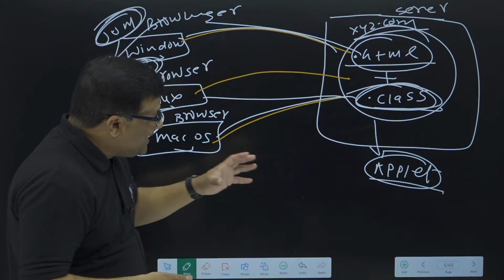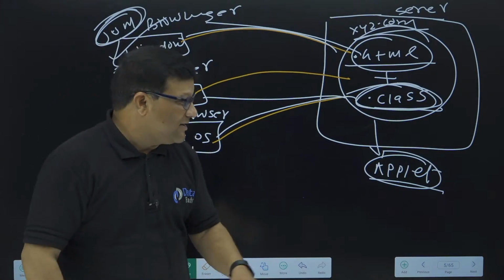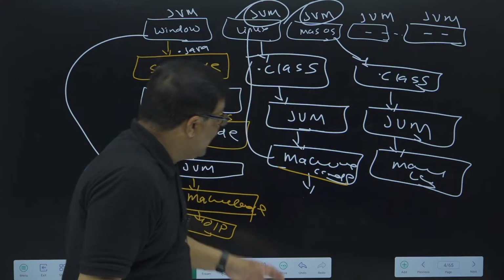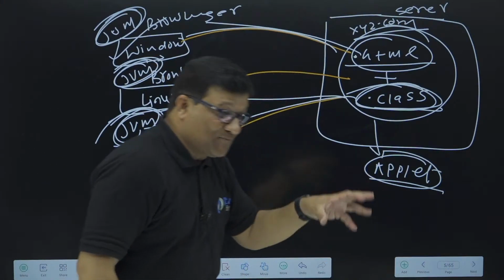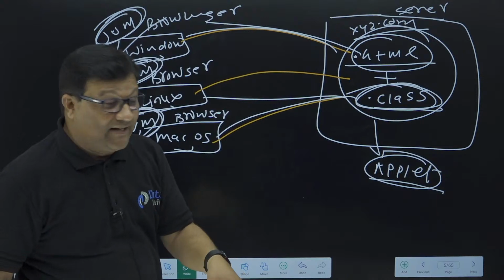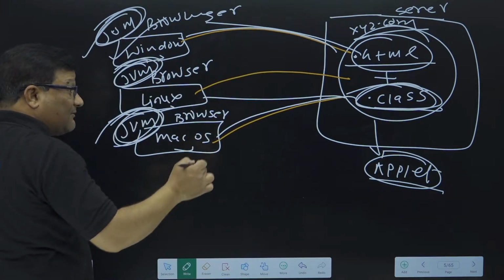Again, this applet is a client-side technology. Why is it client side? Because the applet is executed by the client machine's browser. The JVM is responsible for executing the applet, and the JVM is available on the client machine, not on the server machine, right?